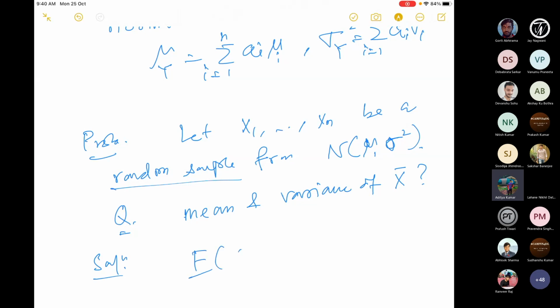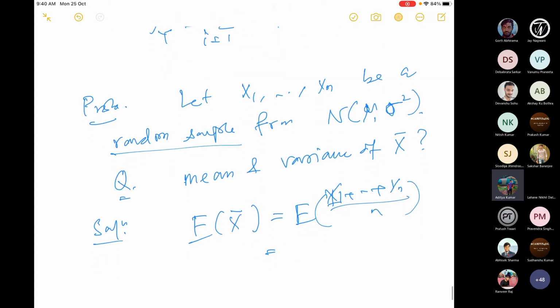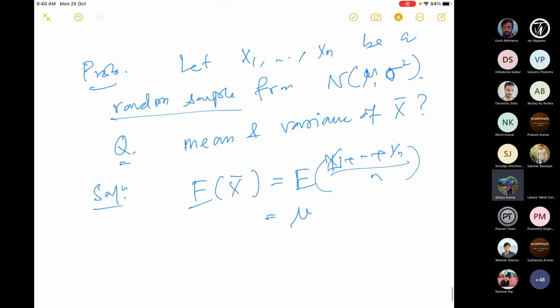So what is the expectation of x bar? What is that? The expectation of (x1 plus dot dot dot plus xn) by n. So what will this be? It will be the same as mu. Yeah, good. And what is the variance? This is important. What is the variance? Sigma square by n.